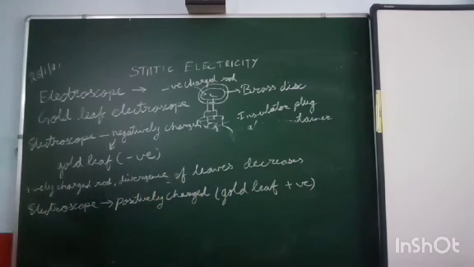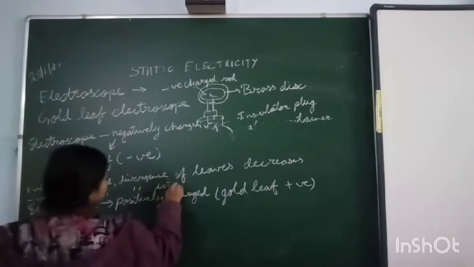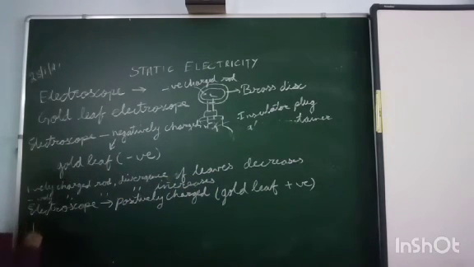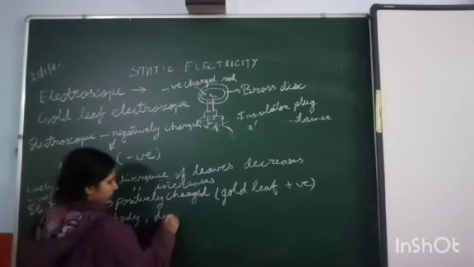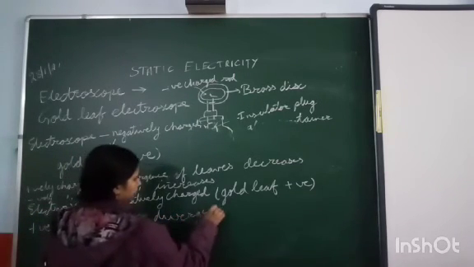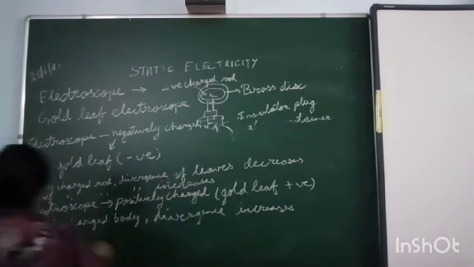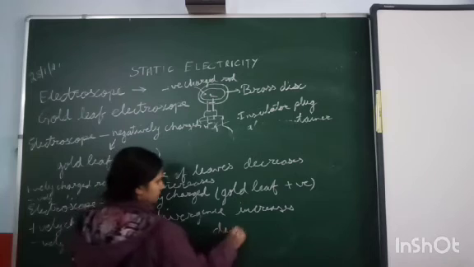Then for a positively charged body, divergence increases, and for negatively charged bodies, divergence decreases.